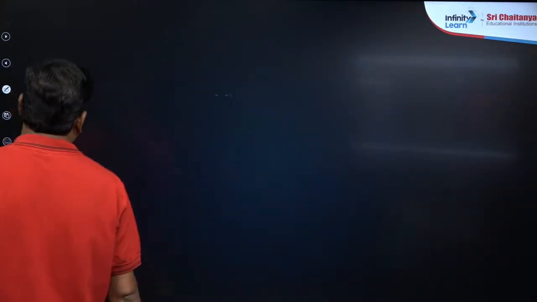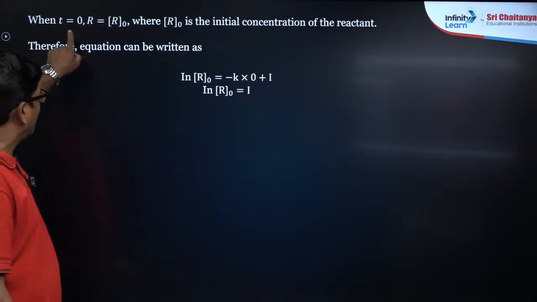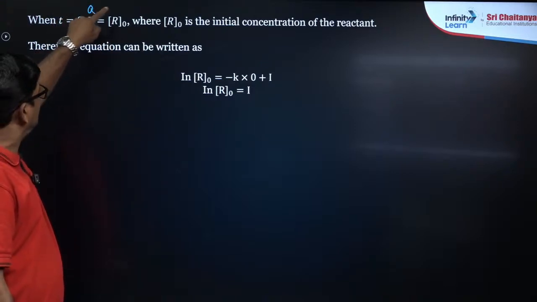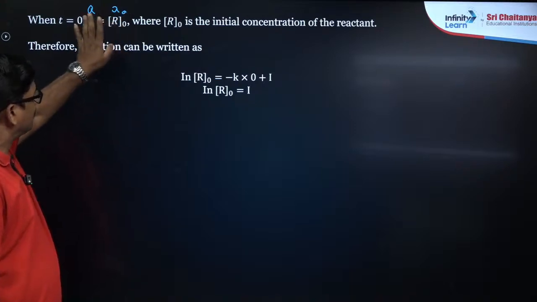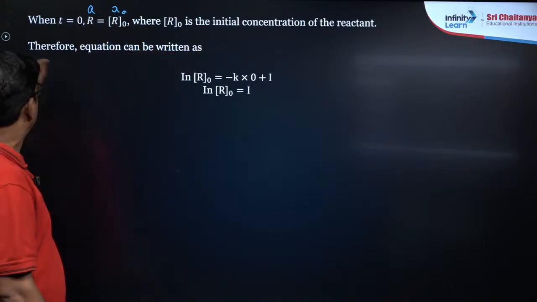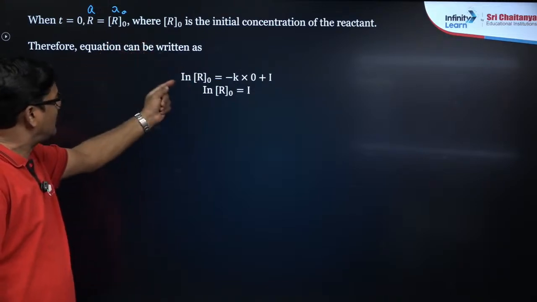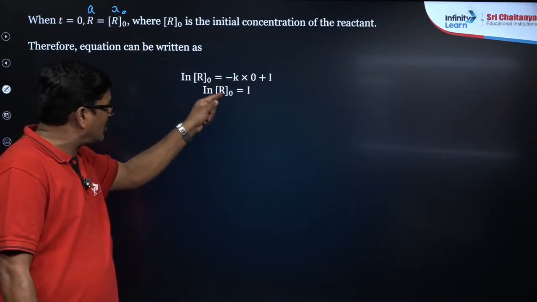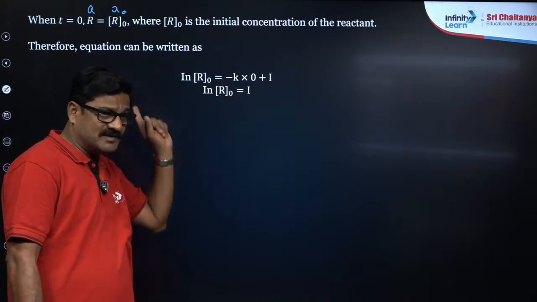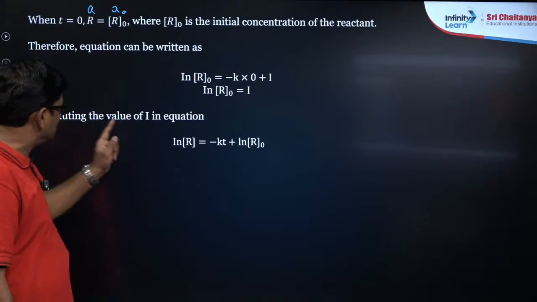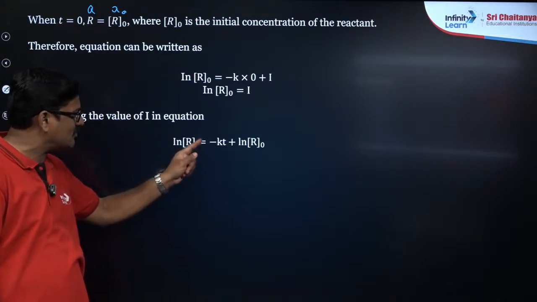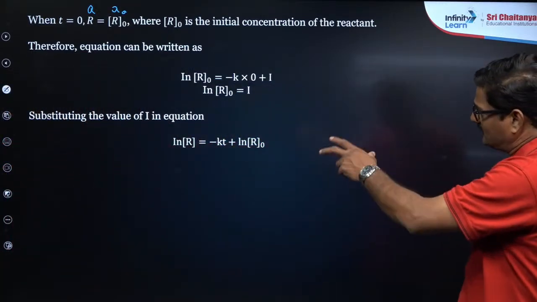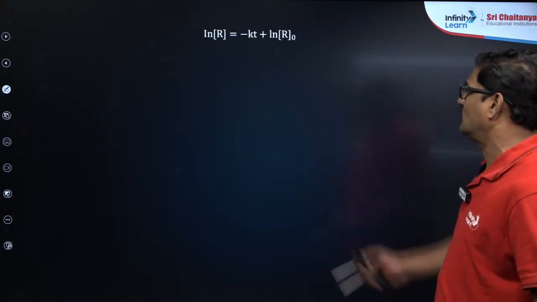So again, how do I get the I value? When t is equal to 0 time and R is equal to R naught, or in some books it is given as a or a naught, doesn't matter, where R naught is the initial concentration of the reactant, therefore you write ln R naught is equal to minus k into 0 plus I. By taking this, ln R naught is equal to I. Put that I in the previous equation, and substituting the value of I, ln R is equal to minus kt plus ln R naught, right? You can manipulate this one: ln R is equal to minus kt plus ln R naught.